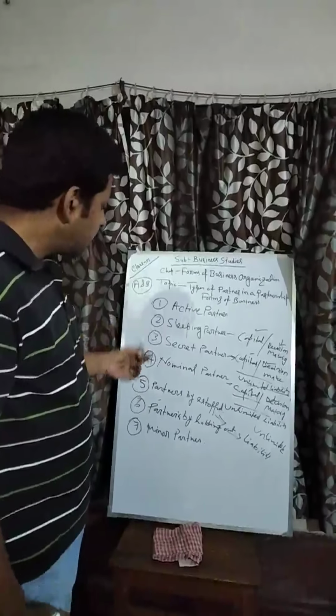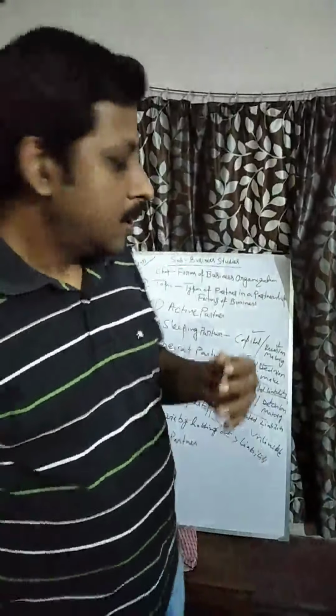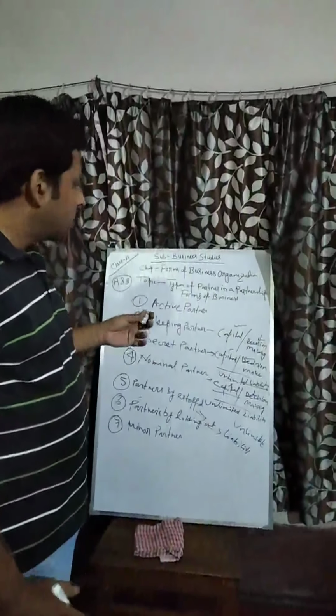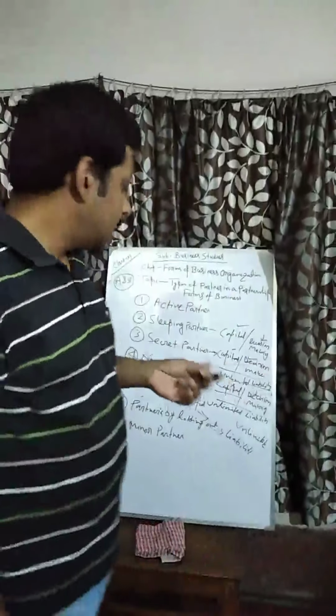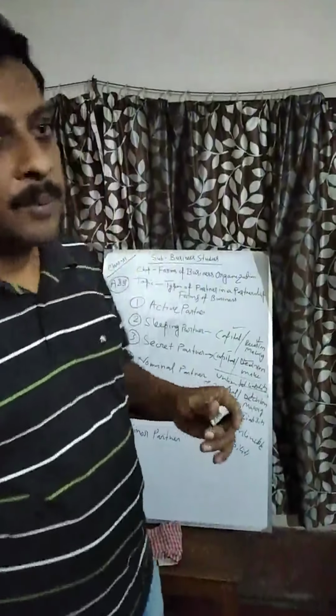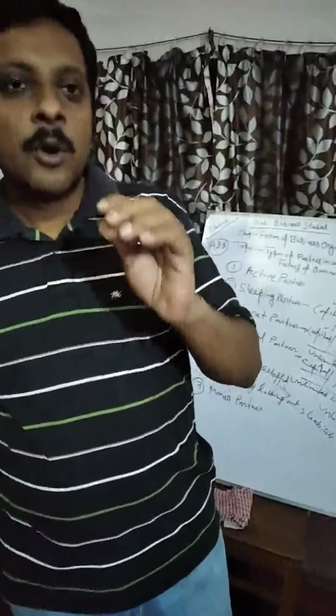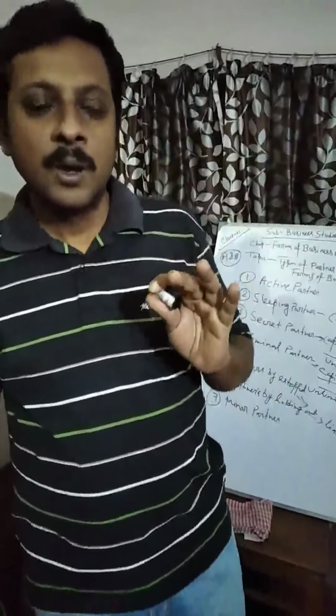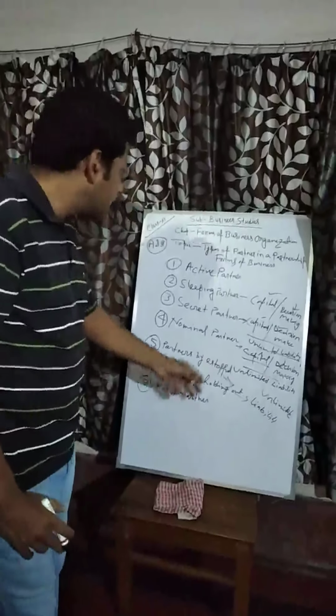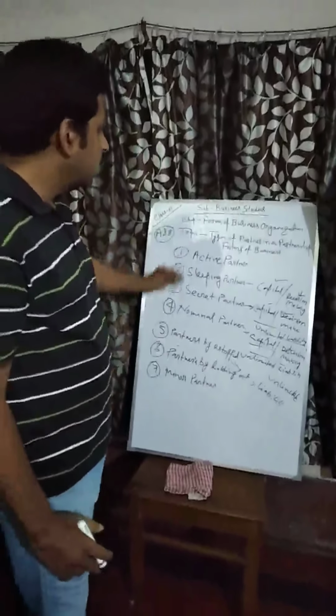So a minor partner can sometimes be introduced as a partner for the benefit of the partnership. They only contribute capital, and if the partnership firm has some liability to third parties, he is not liable because he is a minor. He is liable only for the capital he contributed. So this is also a minor partner. These are the types of partners you can see in a partnership firm. Hope you will understand, and thank you.